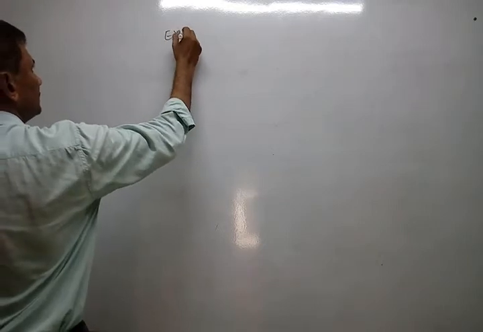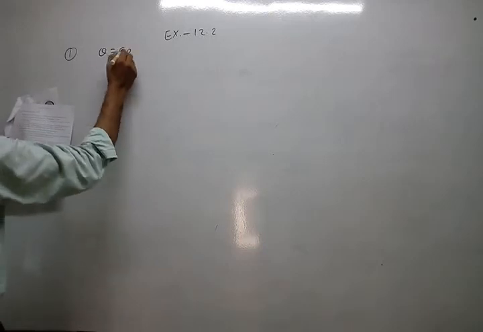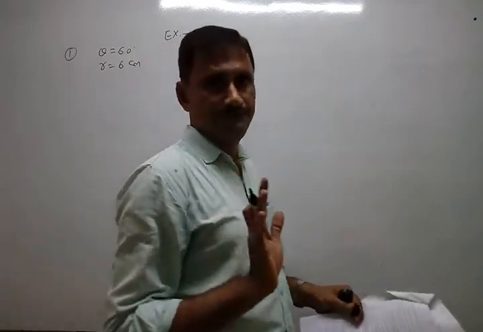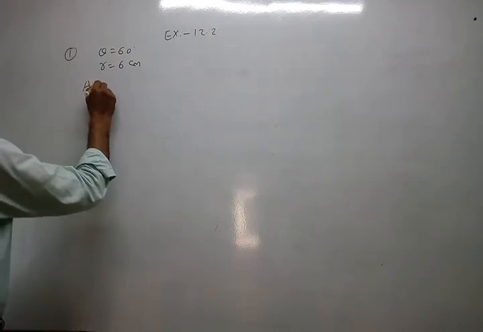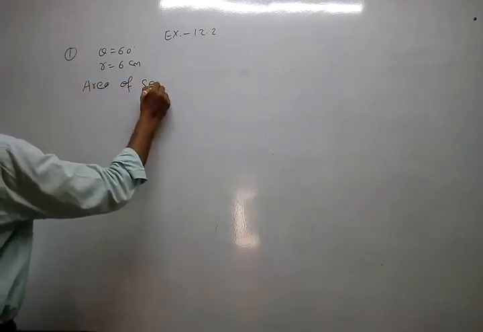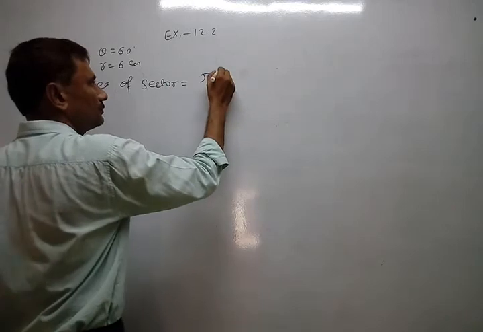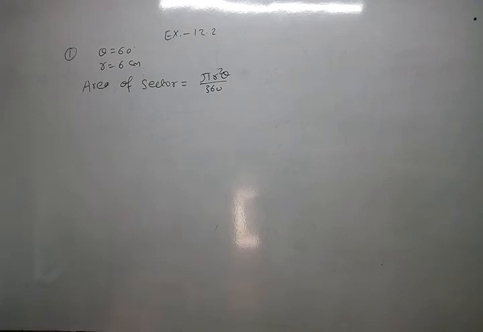Okay, so first of all, just write down what is the theta and what is the r. So theta equal to 60 degree, r equal to 6 centimeter, and pi is not given, so 22/7. Okay, now try to find it. So area of sector, no need to clarify minor or major. If it is major, then only you have to clarify, otherwise not. Formula we just went through: area of sector is pi r square theta upon 360. Okay, now place our values.